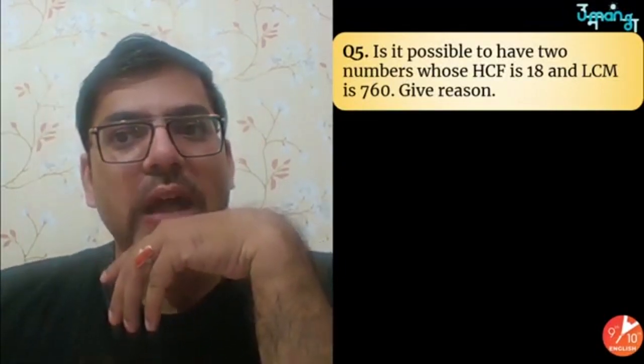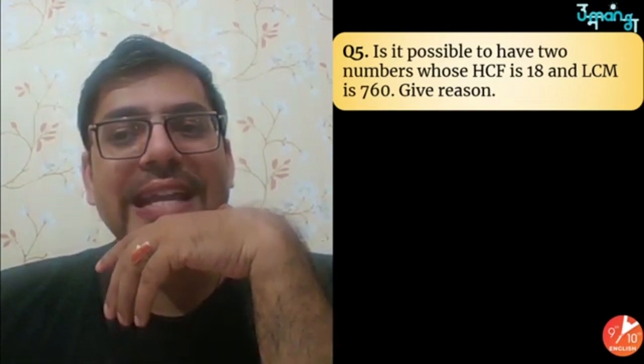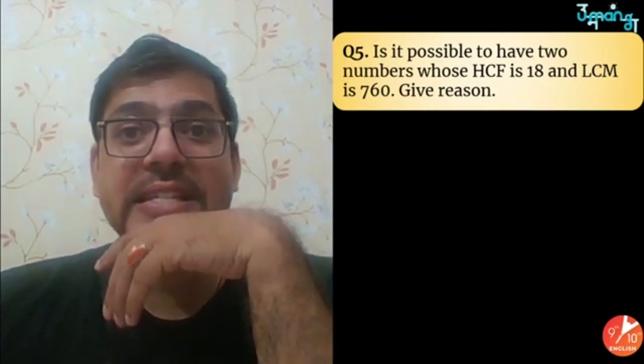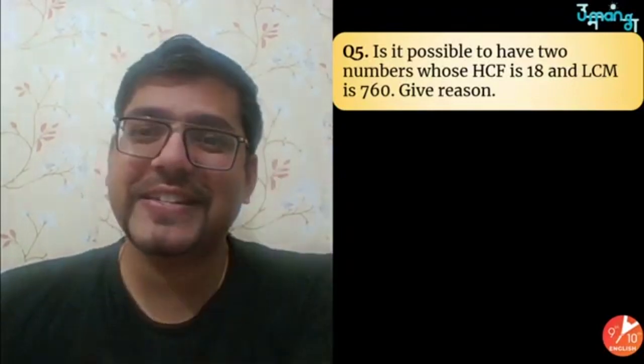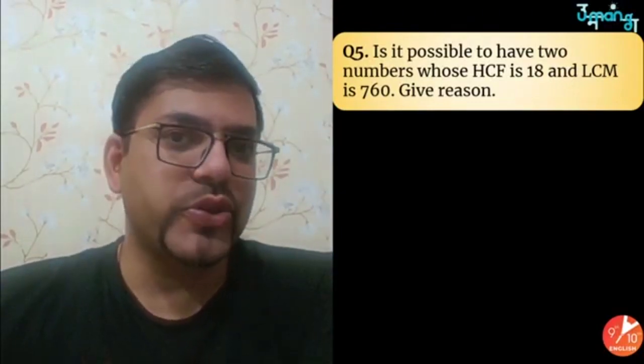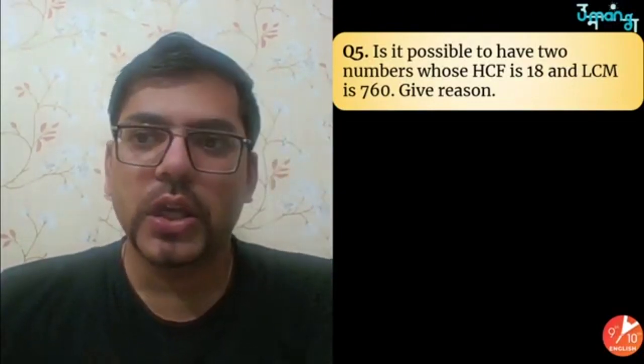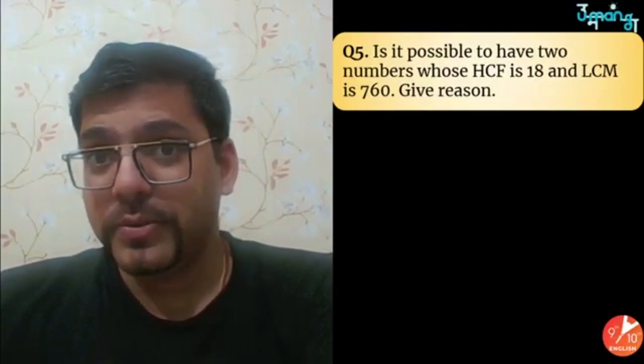Is it possible to have two numbers whose HCF is 18 and LCM is 760? That's what the question is asking. Now, this is a different type of question. How you have to approach, please pay attention. The question is asking, is it possible?